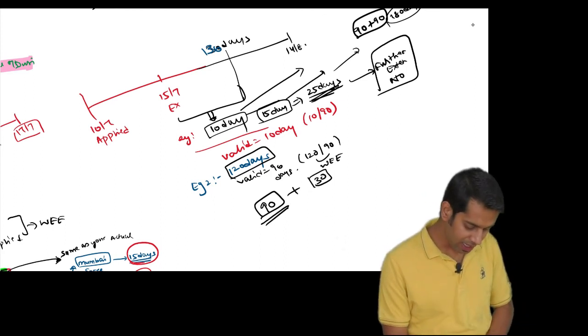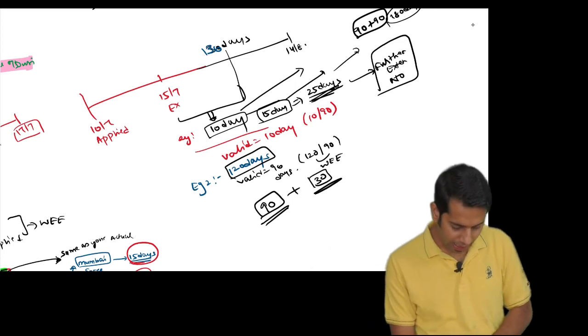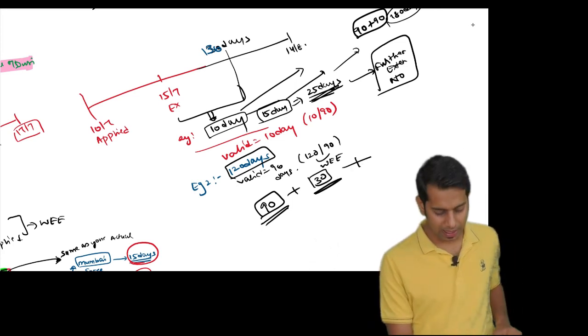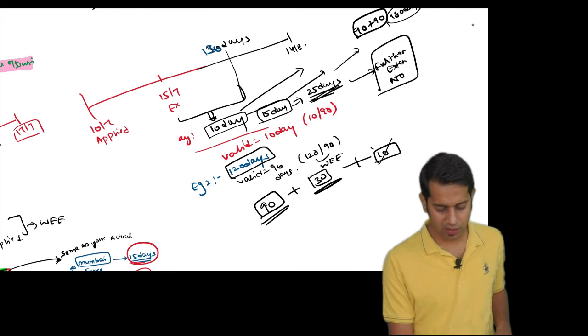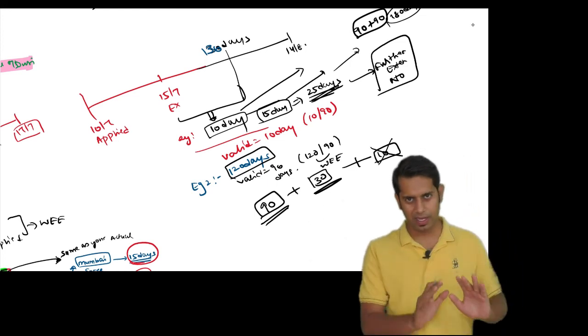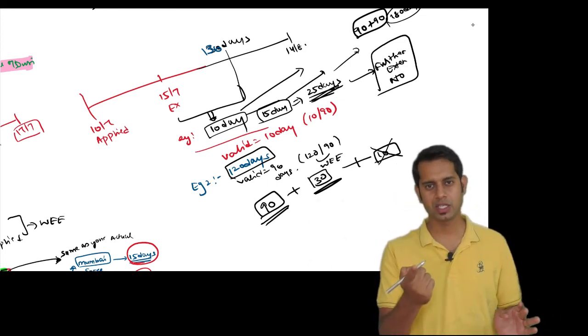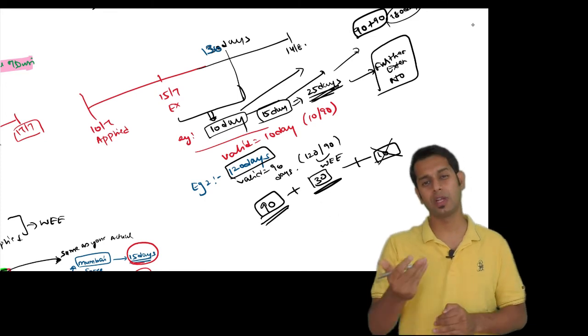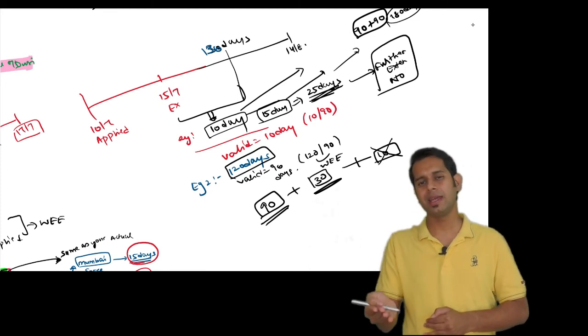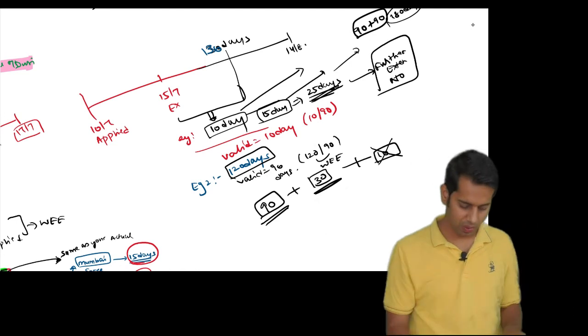Now, sir, I have taken a registration for 90 days. I have extended it by 30 days. Can I take a further extension of 10 days? Answer is no. I have taken a registration for 90 days and sought an extension for 30 more days. Again, can I take extension? No. Again, can I take extension? No.